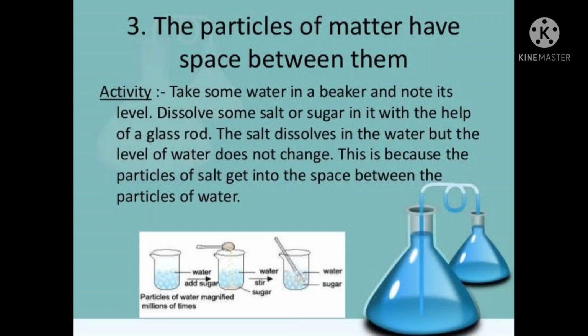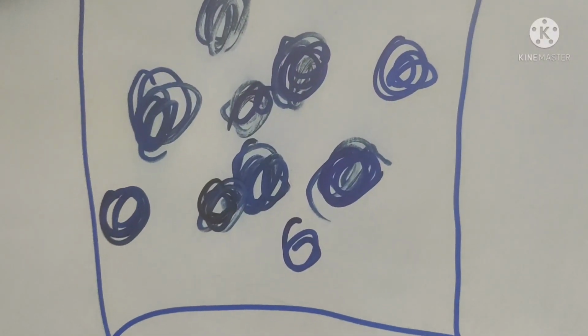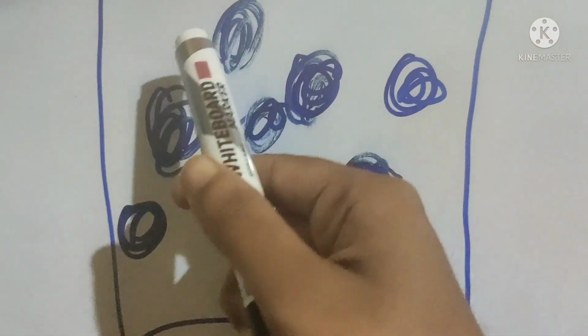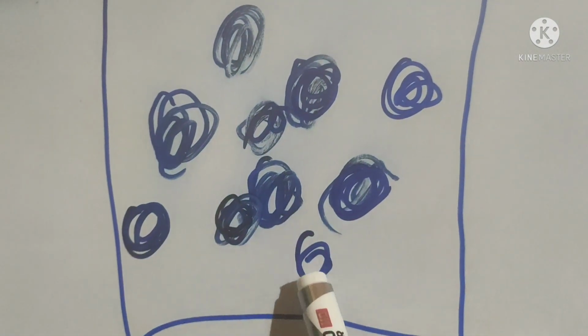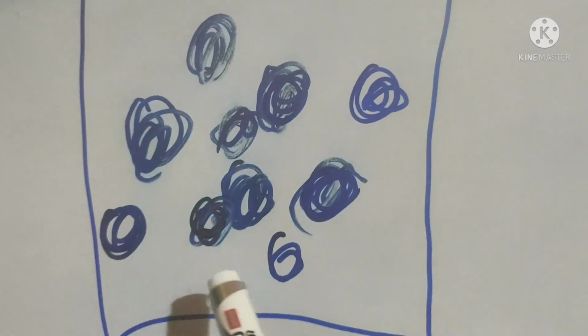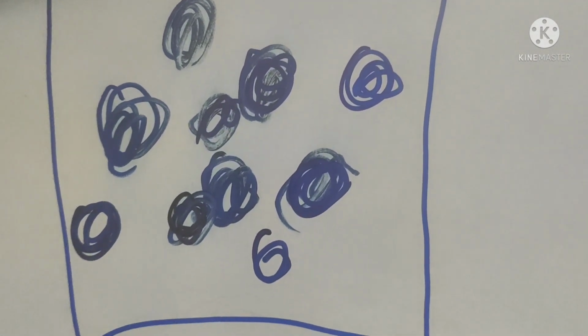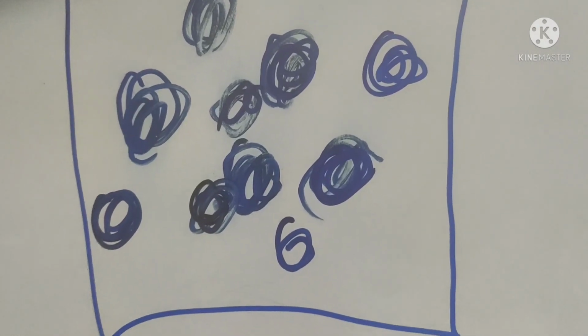This is because there is space between the particles of water. In water, there is space between the particles. Suppose these are the particles, and you can see space between them. If we dissolve sugar or salt, what happens?